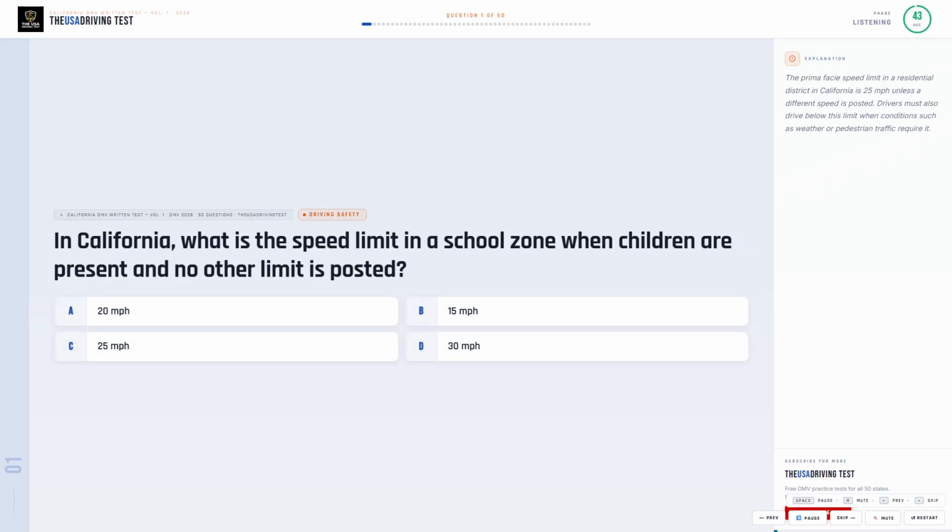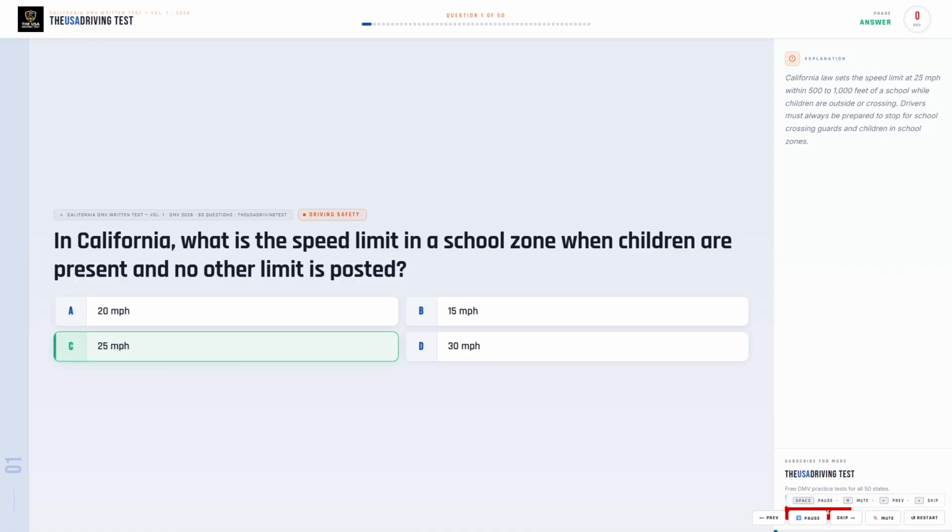In California, what is the speed limit in a school zone when children are present and no other limit is posted? Option A, 20 miles per hour. Option B, 15 miles per hour. Option C, 25 miles per hour. Option D, 30 miles per hour.